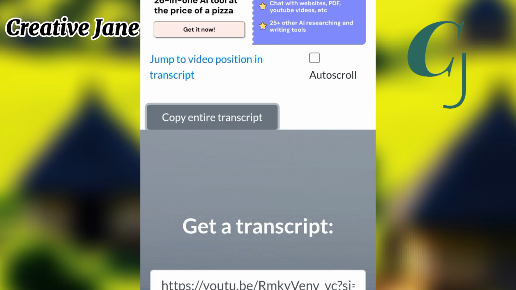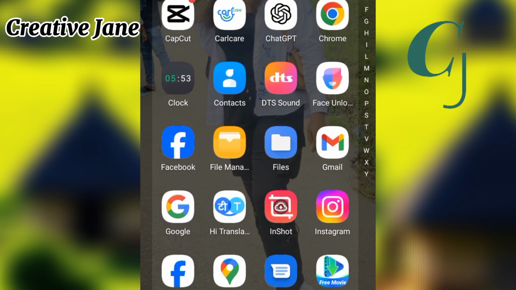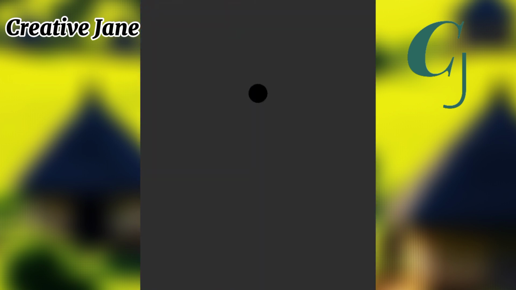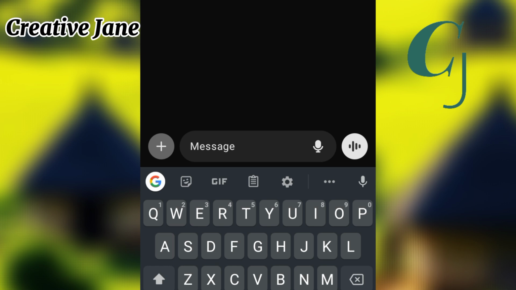Next thing you do is paste the transcript you've copied into ChatGPT. To avoid copyright issues, you will have to paraphrase the story and generate synonyms. You can also change the character names or locations to create a unique version. This way, you'll be telling the same story but in a different way.